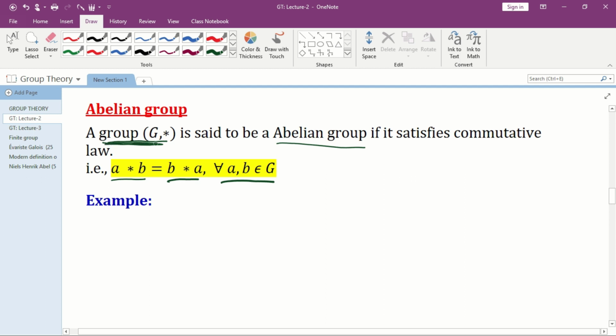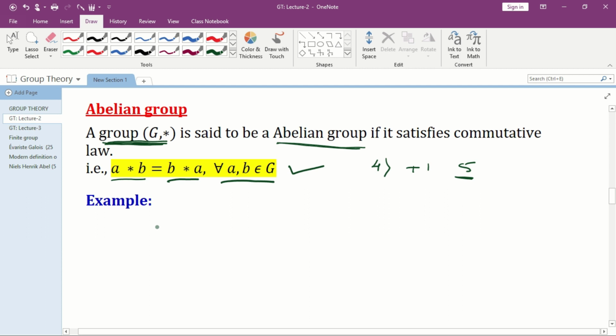And here you can observe a group (G, *). That means it must already satisfy four laws. Along with the four laws, if it satisfies the commutative law, then we say that group is an abelian group. Therefore, for any non-empty set G to become an abelian group, it must satisfy 5 laws: for a group, 4 laws, and for an abelian group the commutative law, plus 1, therefore totally 5 laws. Closure law, associative law, identity law, inverse law and commutative law.